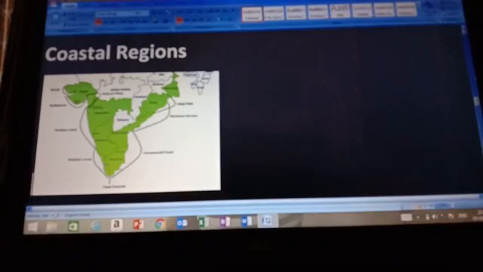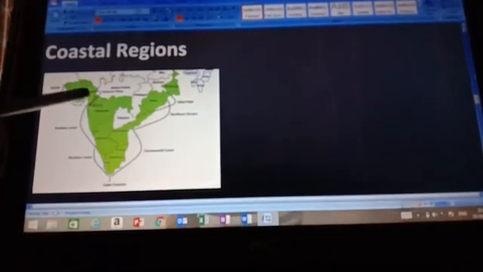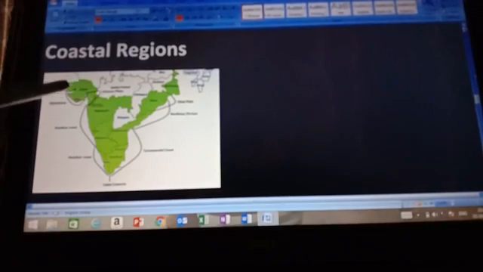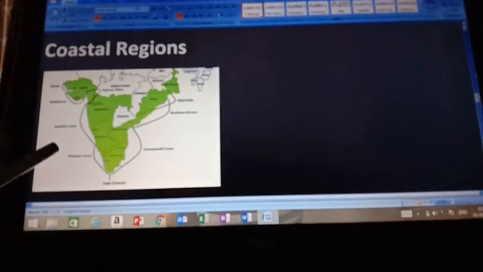The Gujarat plain lies to the south of Thar Desert and it is occupied by the state of Gujarat. Gujarat plain is here, as you can see. Kutch Peninsula is a low and level land. It is known as Rann of Kutch.